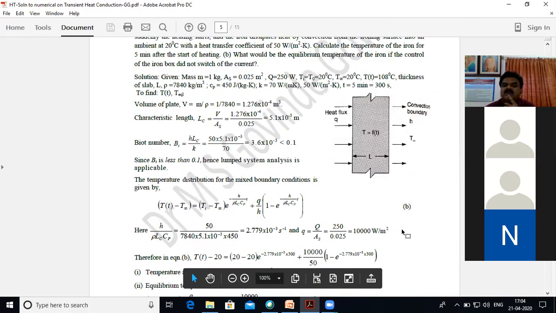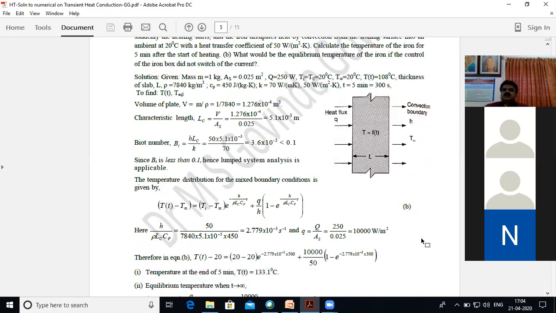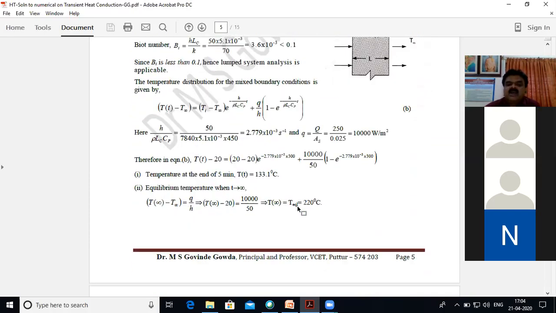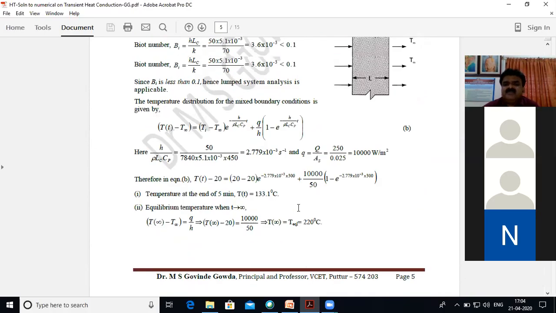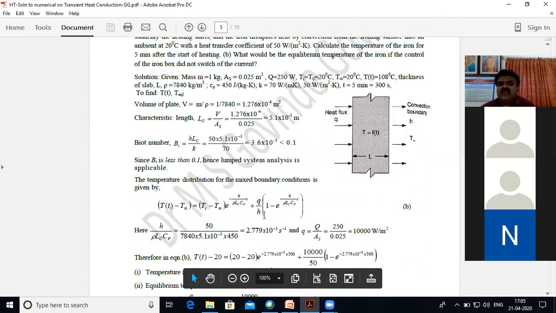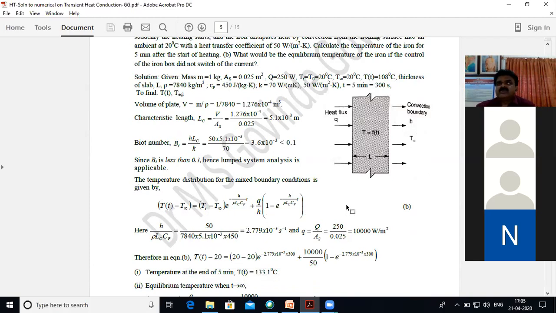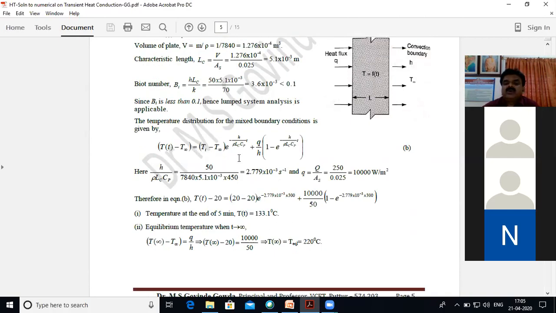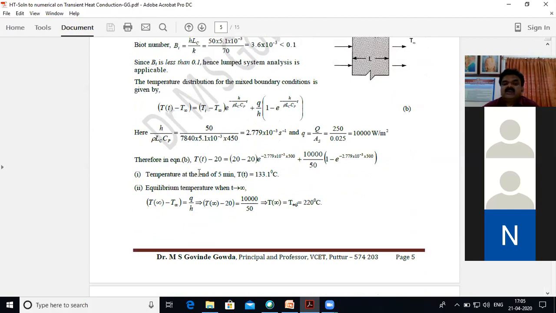For that, how the temperature distribution in the body is given in the notes, please refer to it. The equation we have derived is nothing great. Simply apply the general equation, and after obtaining it with the help of boundary conditions, you will get these equations. Remember, you have to substitute into these equations. Finally, you will get the temperature at the end of 5 minutes, T of t is equal to 133.1 degrees centigrade.